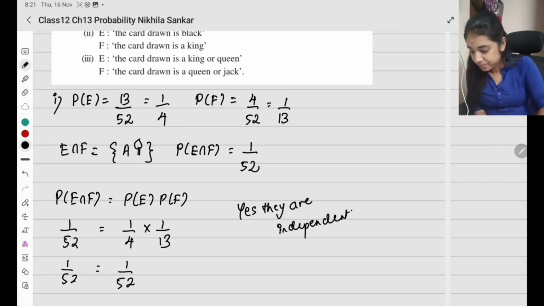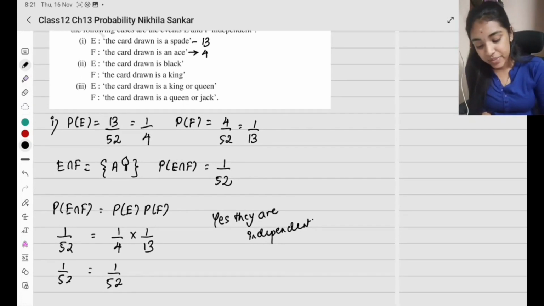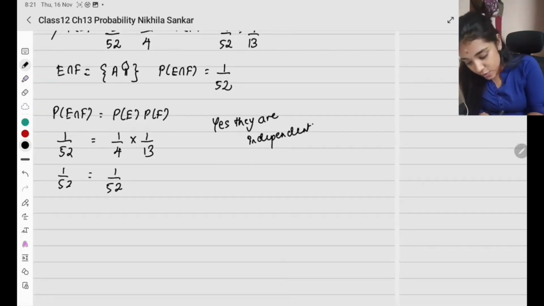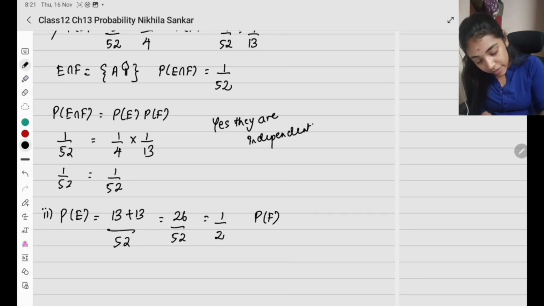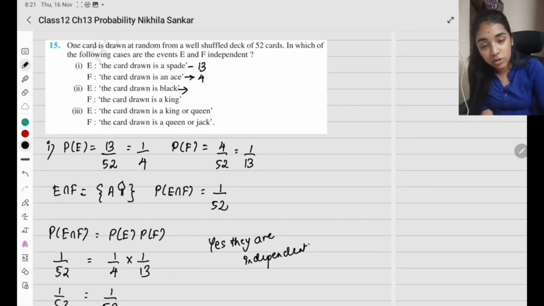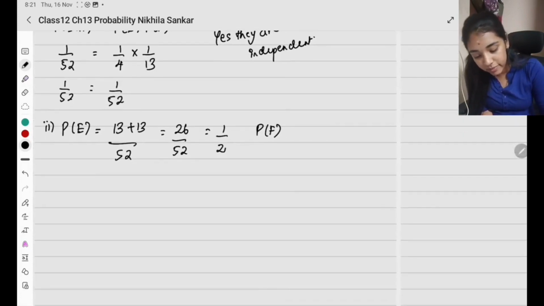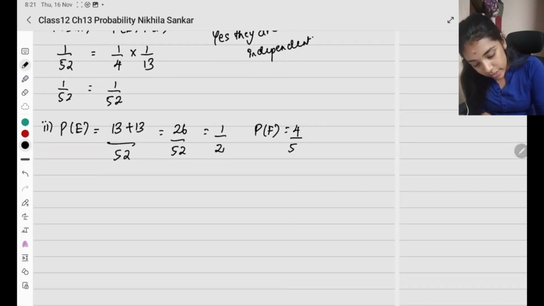First subsection clear? Second subsection. E: the card drawn is black. How many black cards do I have? 13 spades and 13 clubs. Probability of E is 13 plus 13 divided by 52, which is 26 by 52, which is 1 by 2. Probability of F, the card drawn is a king. How many kings do I have? 4. So 4 divided by 52, which is 1 by 13.